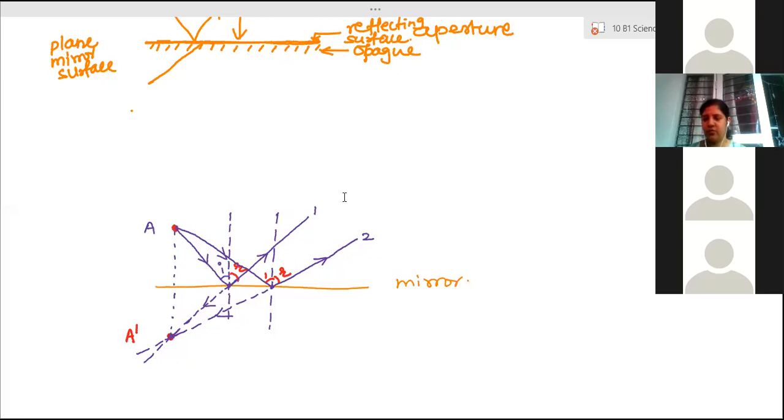Yes, ma'am. Ma'am, does a real image also have the properties of the object? Like if we keep a candle, then is the real image also hot? Yes, ma'am, because the rays are falling. Rays are reaching that area.